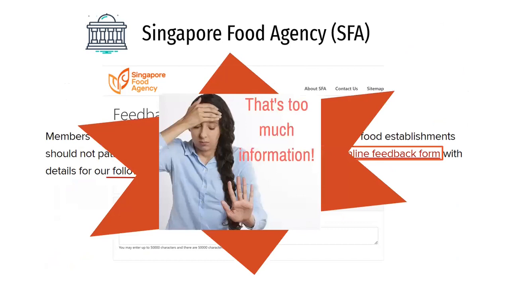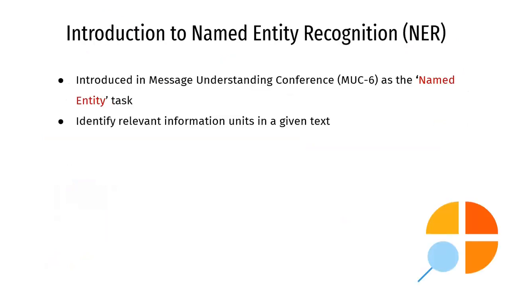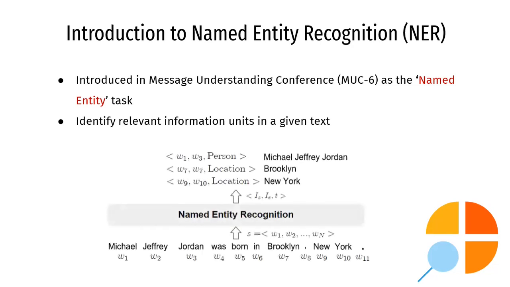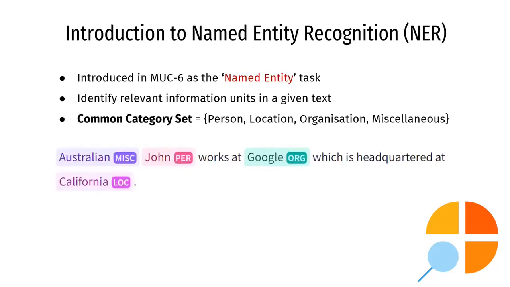However, as organizations may receive a great deal of information, it's important to extract useful information in order to obtain a quick overview of the situation. Hence, an information extraction task known as Named Entity Recognition was introduced for this purpose. The named entity task was developed to identify relevant information in a given text. The process of extracting these entities is formally known as named entity recognition. For example, given an input sentence, the NER will output named entities from a predefined category set. And a commonly used category set is the person, location, organization, and miscellaneous labels.